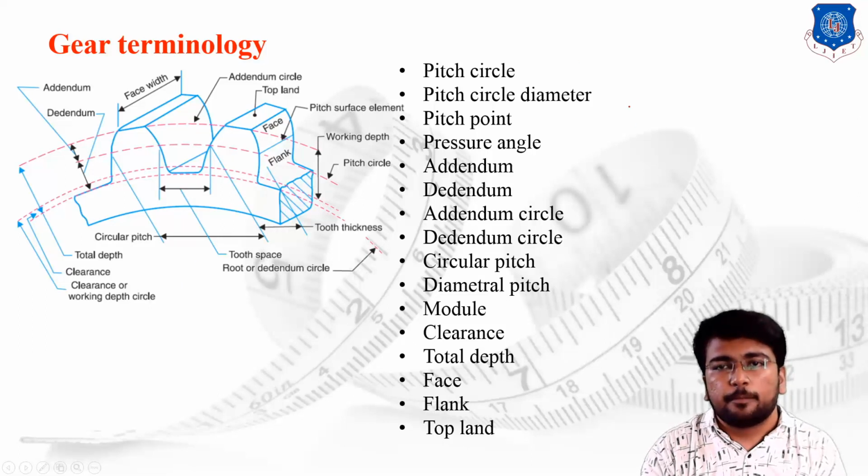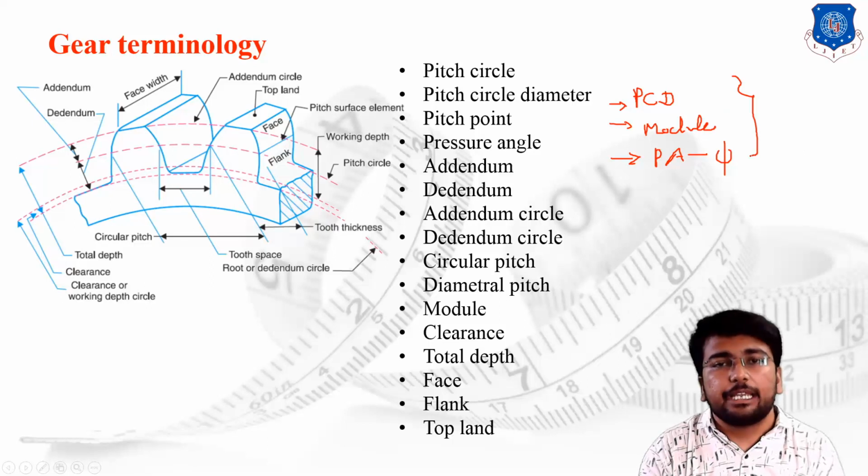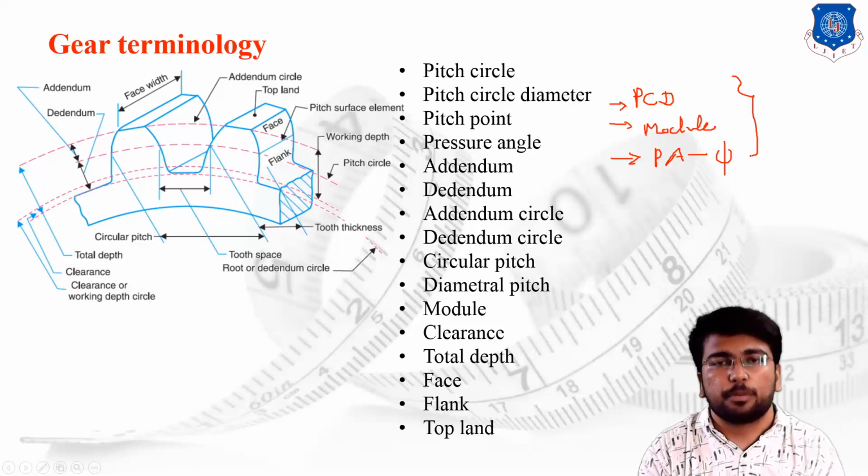To remember: the pitch circle diameter, then the value of module, and at the end the pressure angle, defined as phi. These three are very important parameters for the definition of the gear. If you have to define or design a gear, these three values are more than enough for designing the whole gear. So remember all the definitions properly.